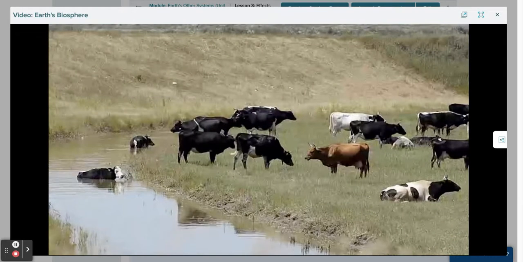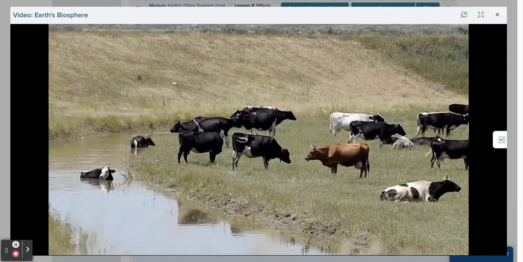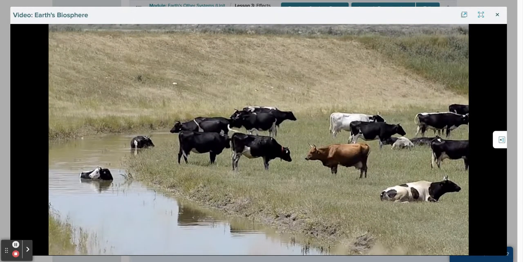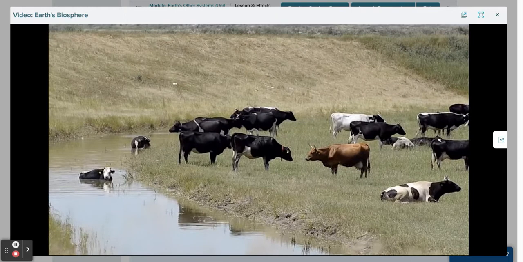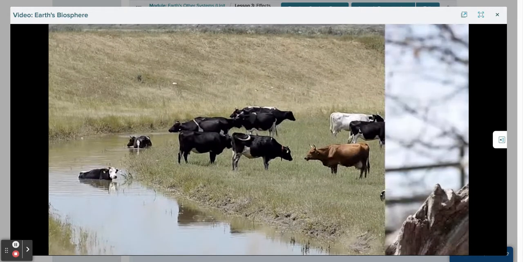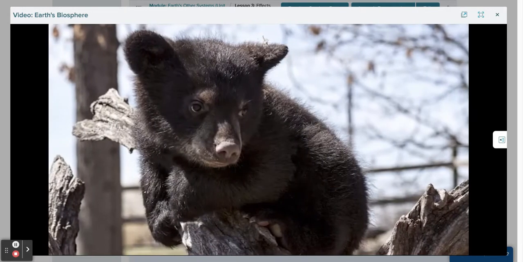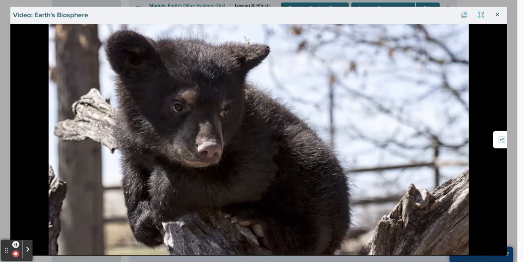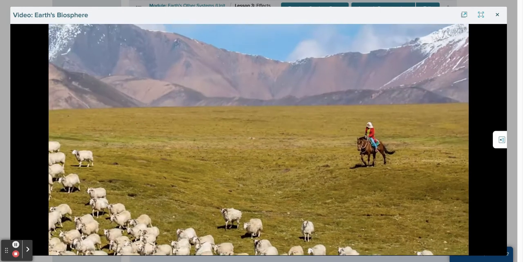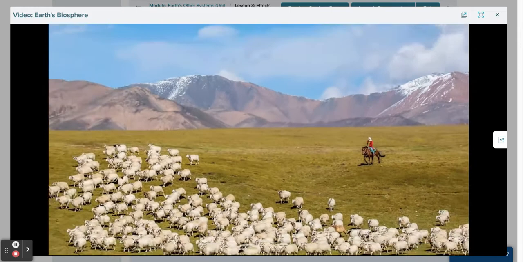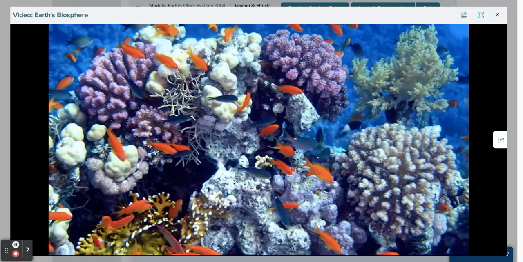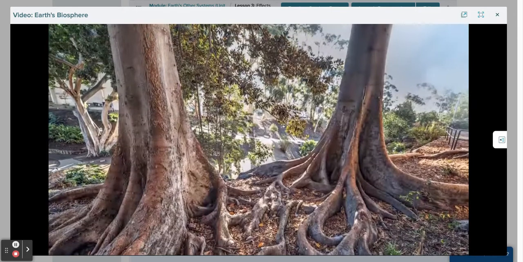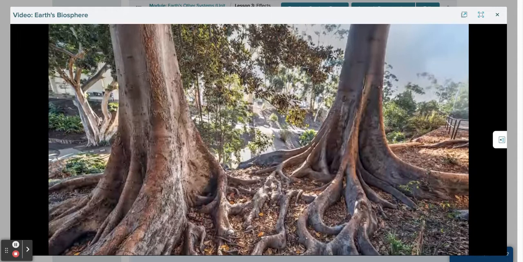Parts of the biosphere affect one another. Plants provide food for some animals, and those animals provide food for other animals. Changes to one plant or animal in a food web cause changes to the other organisms in the web. Living things need gases from the atmosphere. They need water from the hydrosphere. And plants depend on nutrients from the soil, which is part of the geosphere.